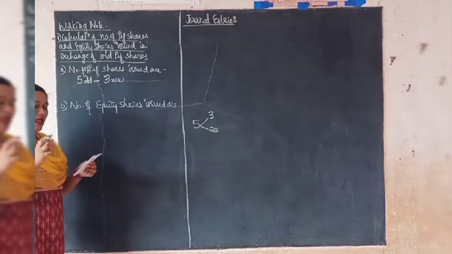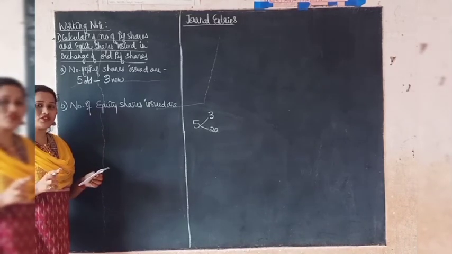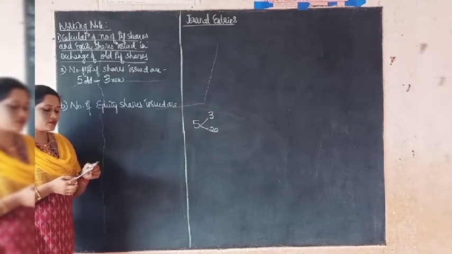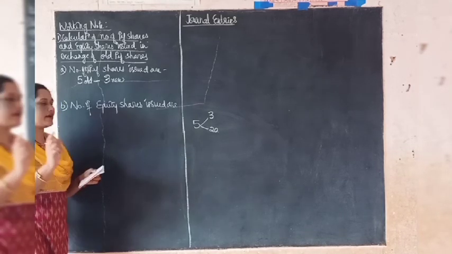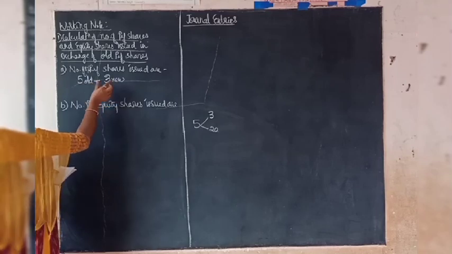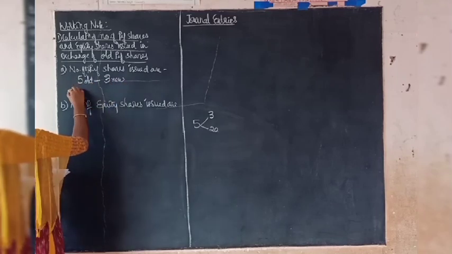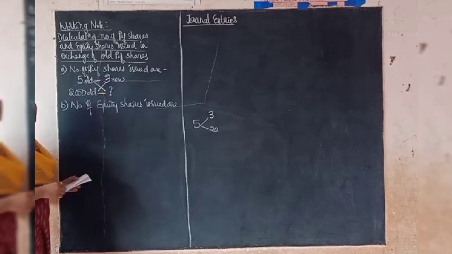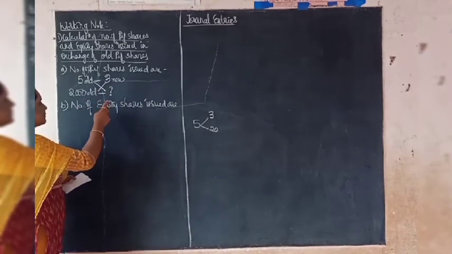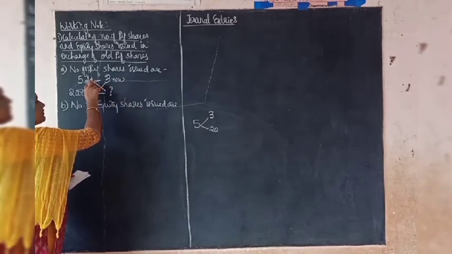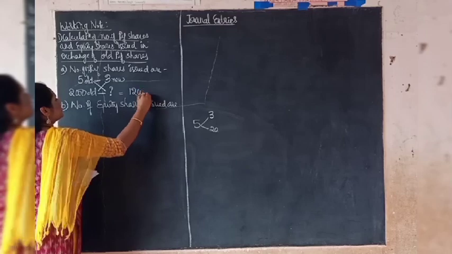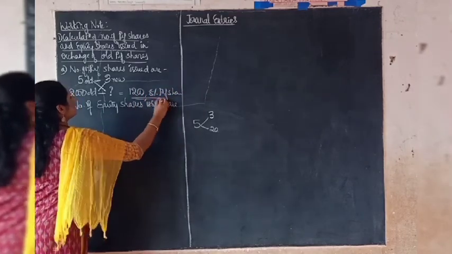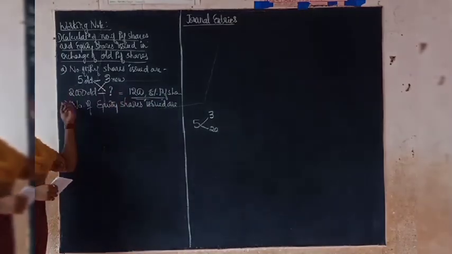You have to see at present what is the total number of preference shares the company has. On the liability side, it is given that at present the company has 2000 5% preference shares of rupees 100 each. So now here the ratio is given like for 5 shares, 3 shares. So for 2000 old preference shares, what is the number of new preference shares to be issued? You have to do the cross multiplication. 2000 into 3 divided by 5, which comes to 1200 8% preference shares. So these are the new preference shares issued in the place of old preference shares.